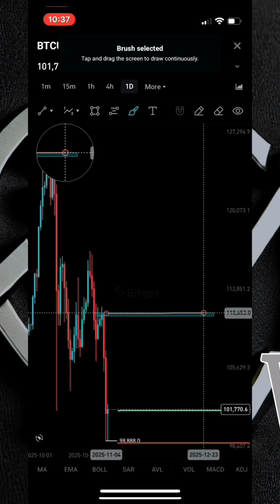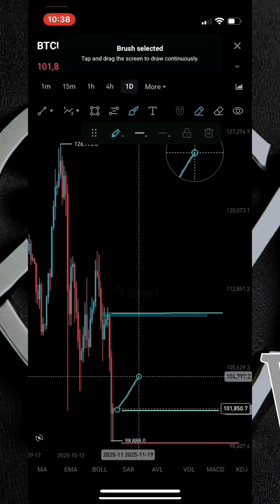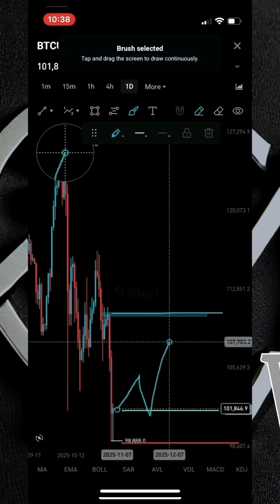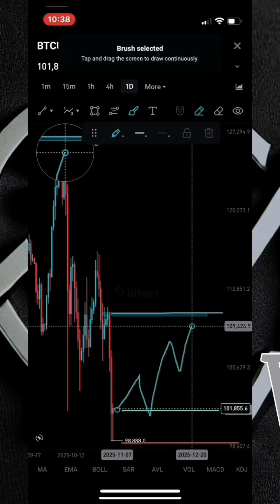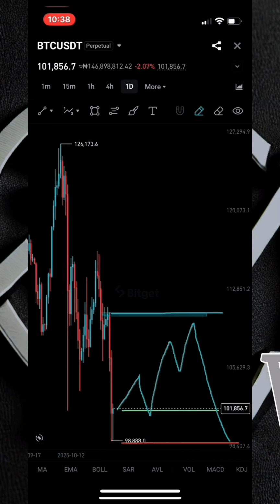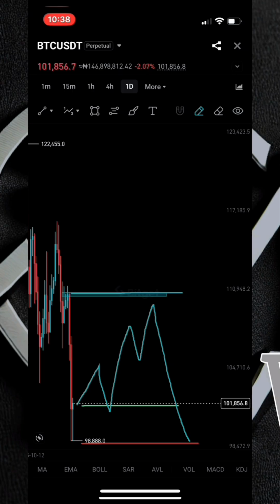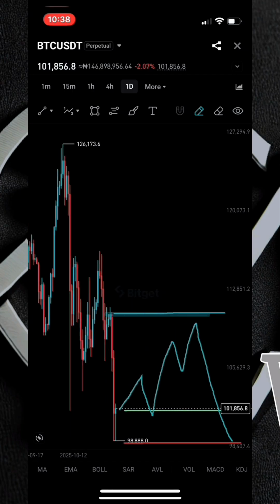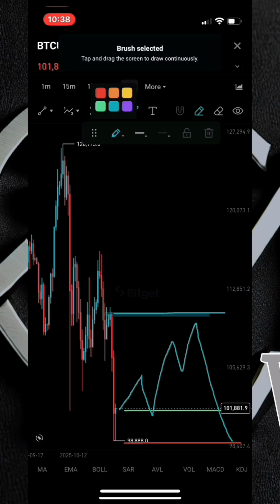So just for example, let's say the market starts moving up and down, and then let's say it comes over to this point right here, almost reaching your take profit point, but then after getting to this point it came really down and then came to your stop loss point. Now this kind of thing can be really painful, and I'm very sure most of you have had this type of experience before, because I myself have had an experience such as this. If you have experienced something like this, please let me know in the comment section below.